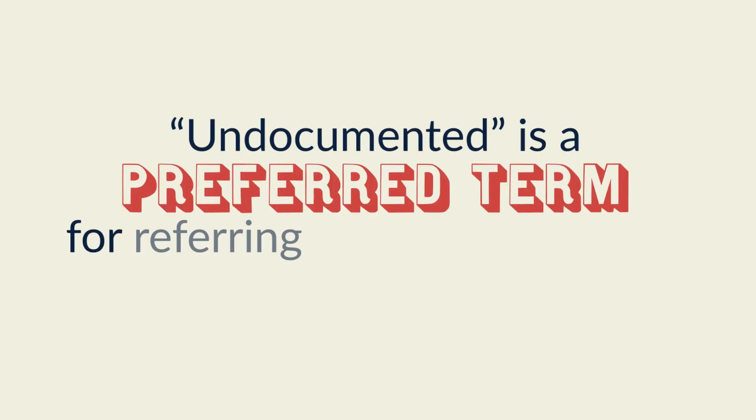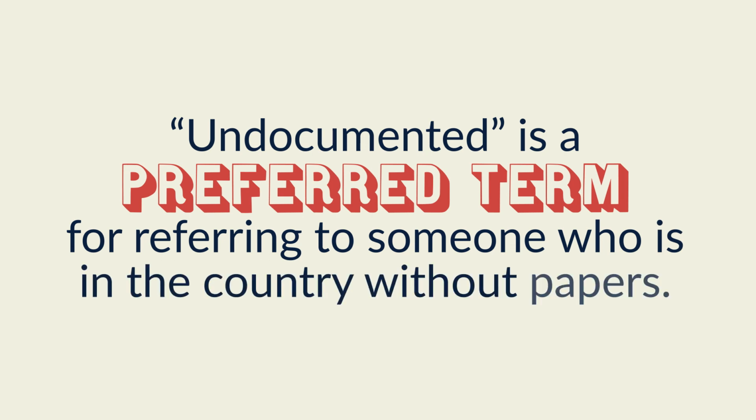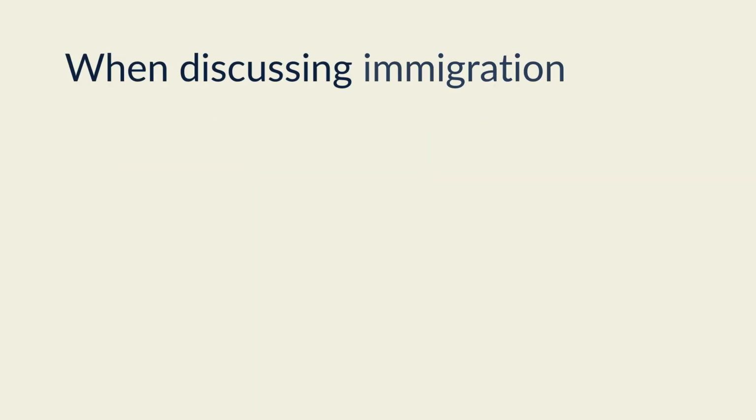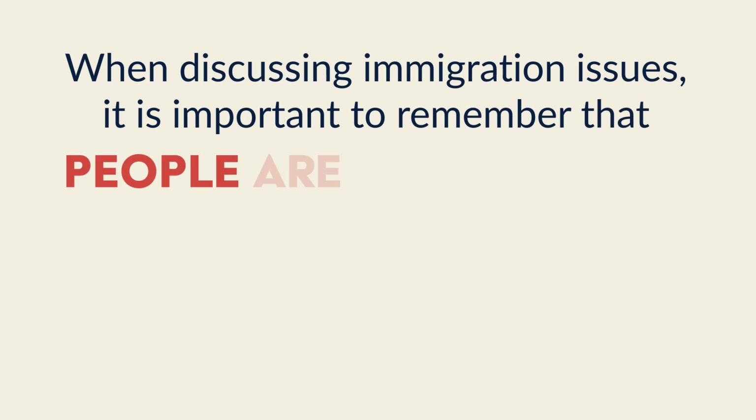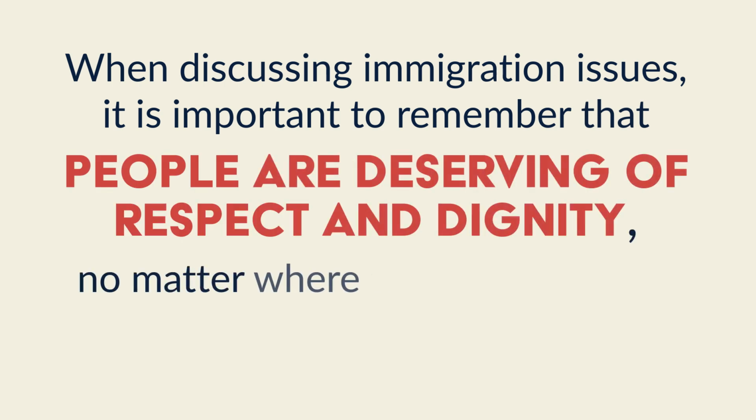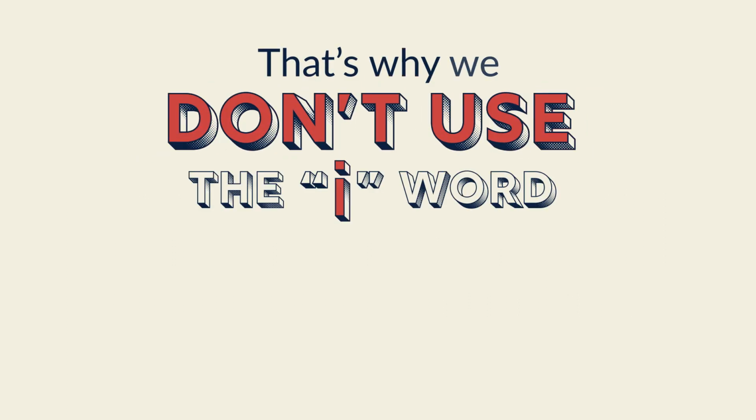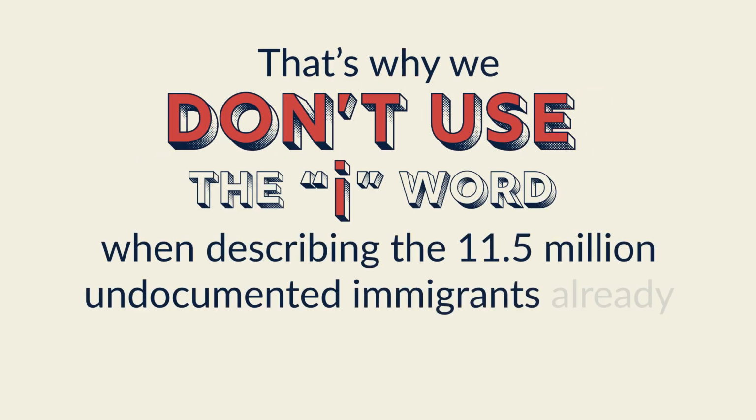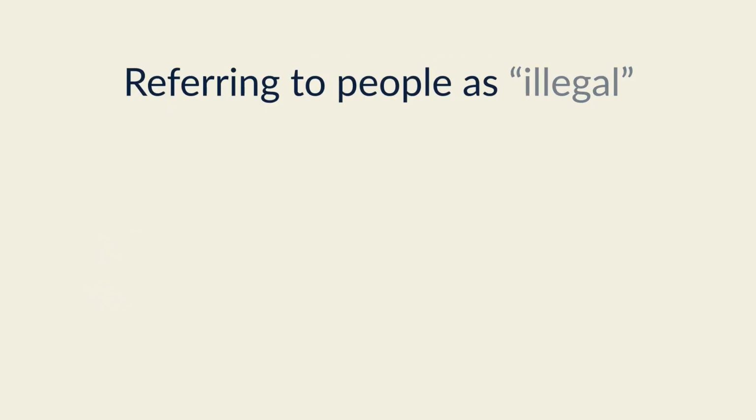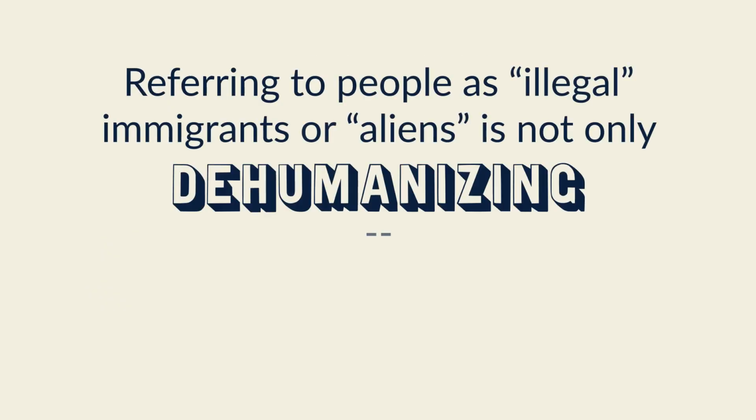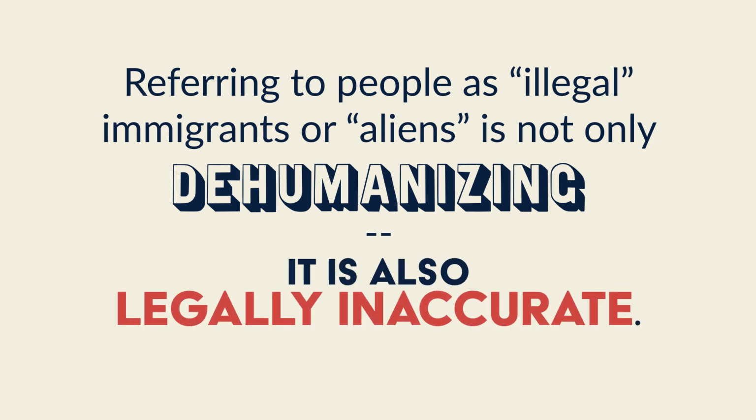Undocumented is the preferred term for referring to someone who is in the country without papers. When discussing immigration issues, it's important to remember that people are deserving of respect and dignity, no matter where they were born or their current immigration status. That's why we don't use the I word when describing the 11.5 million undocumented immigrants already in the U.S. Referring to people as illegal immigrants or aliens is not only dehumanizing, it is legally inaccurate.